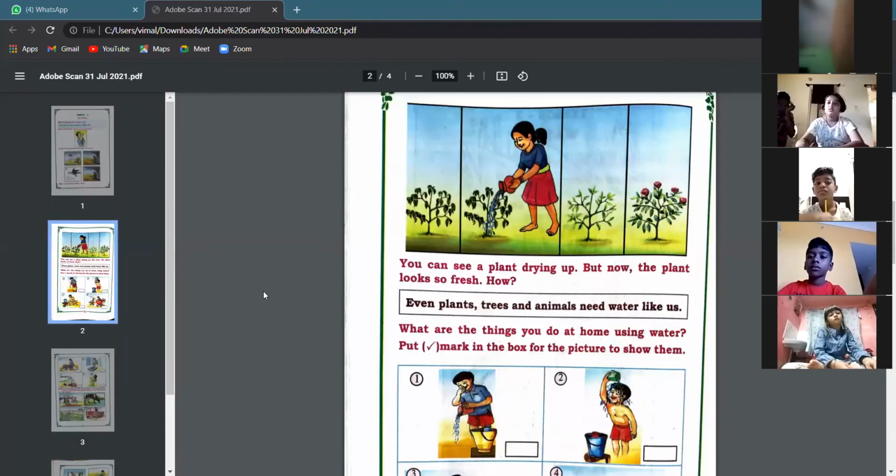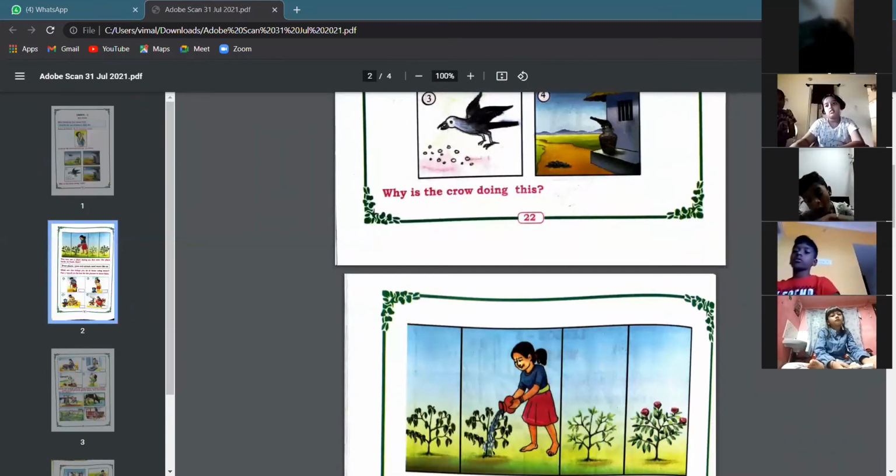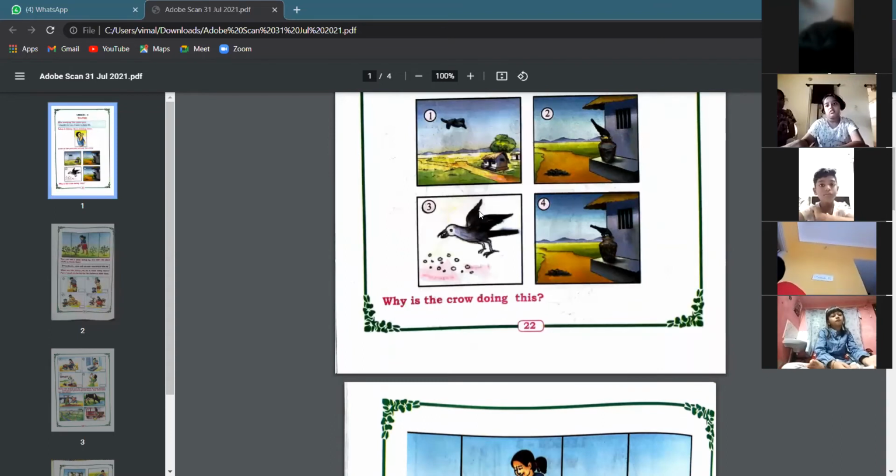Okay. Now, like I told you, water is needed not only for human beings, but also plants and animals. In the previous picture, we saw a crow which wanted water to drink. So what did it do? It started putting stones in the pot, right? And once it started putting the pebbles in the pot, the water level rises, the water comes up. Then what does a crow do? It drinks water and then it flies away.